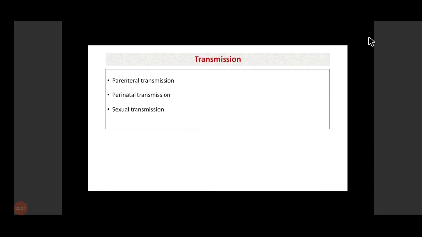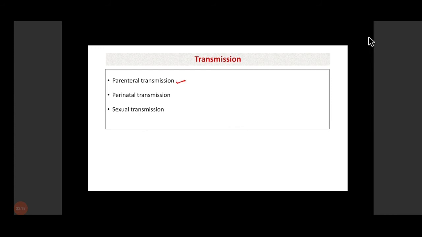Now, the transmission of hepatitis B, as I told you, is most commonly by parenteral transmission. So the transmission is mainly by contaminated blood or blood products, through blood transfusion, through needle stick injury. Contact with blood or body fluids can lead to the transmission of hepatitis B virus. The risk of transmission with a needle stick injury is maximum with hepatitis B virus. It is around 30%, compared to around 3% for HCV and 0.3% for HIV.